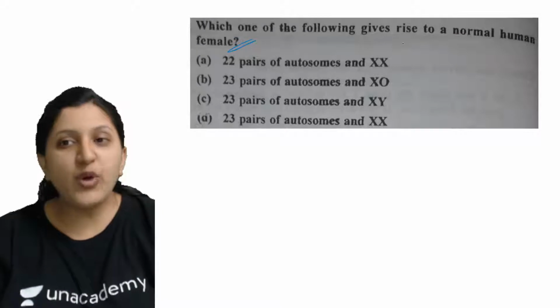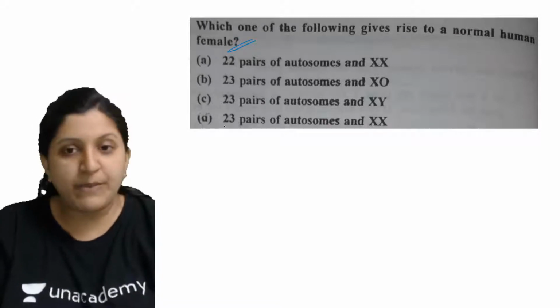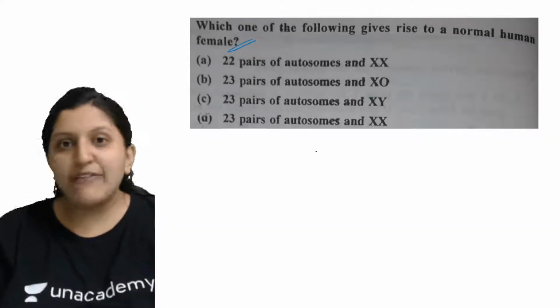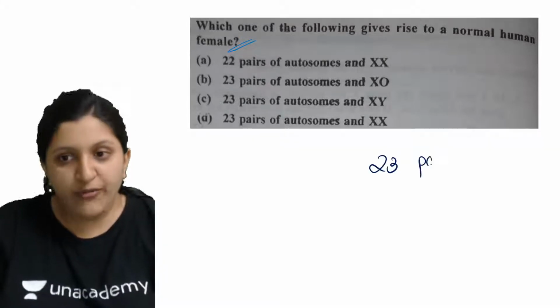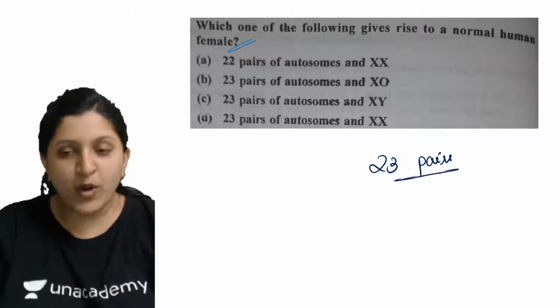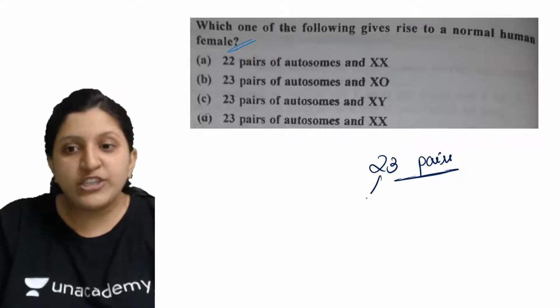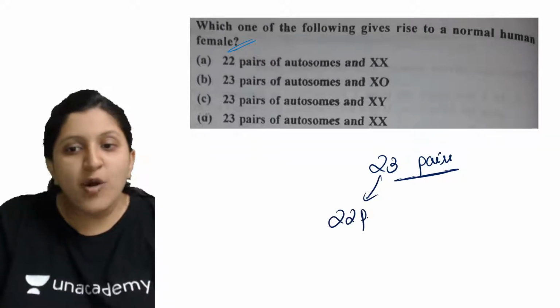Which one of the following gives rise to a normal human female? We have 23 pairs of chromosomes in our body, out of which 22 pairs are autosomes.